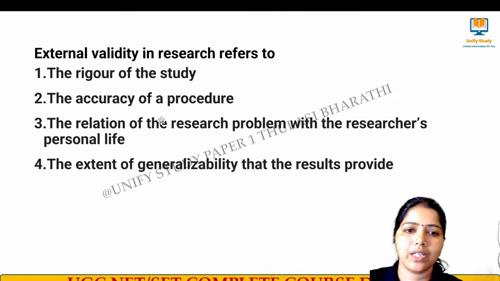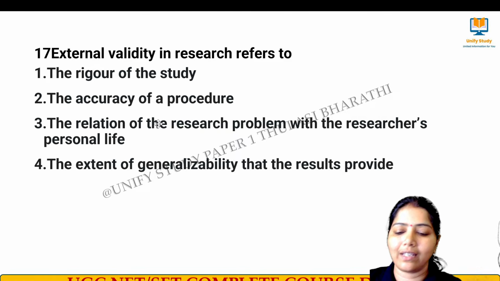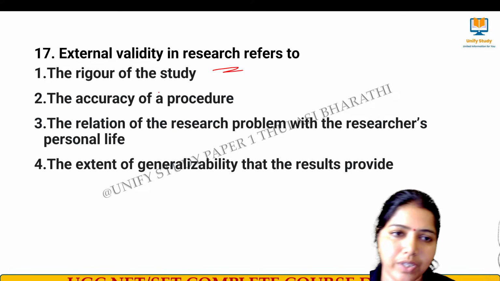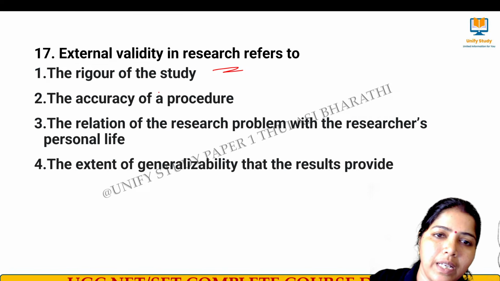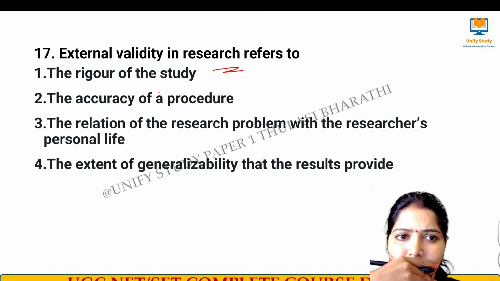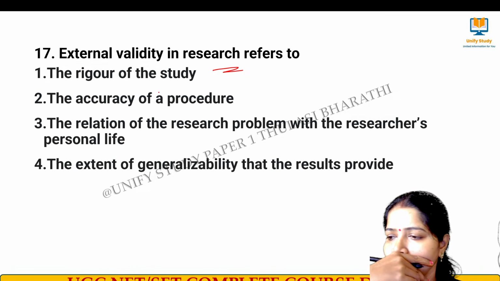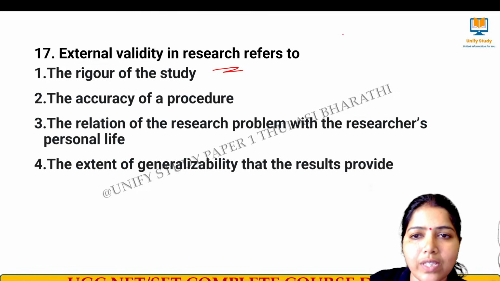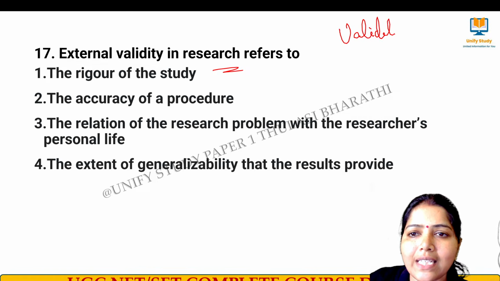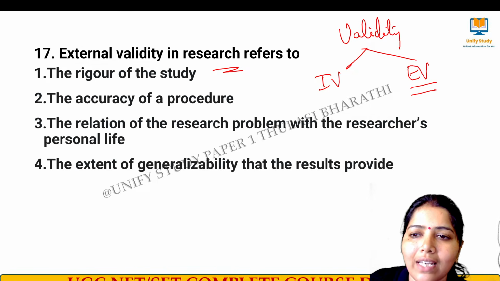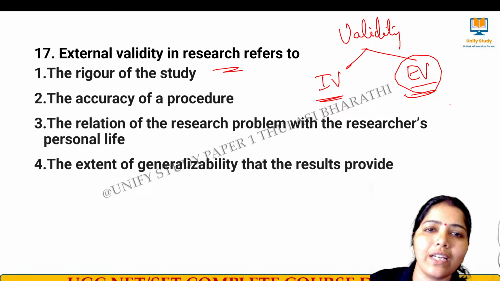Question from research. Question number 17. External validity in research refers to dash. External validity in research refers to what? We have the characteristics of research, and there we have a concept called validity. And validity has two types. One is internal validity, another one is external validity. In that, external validity refers to what?